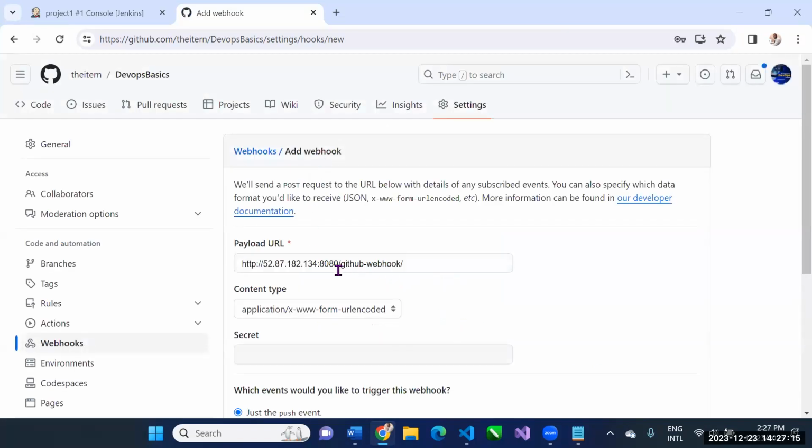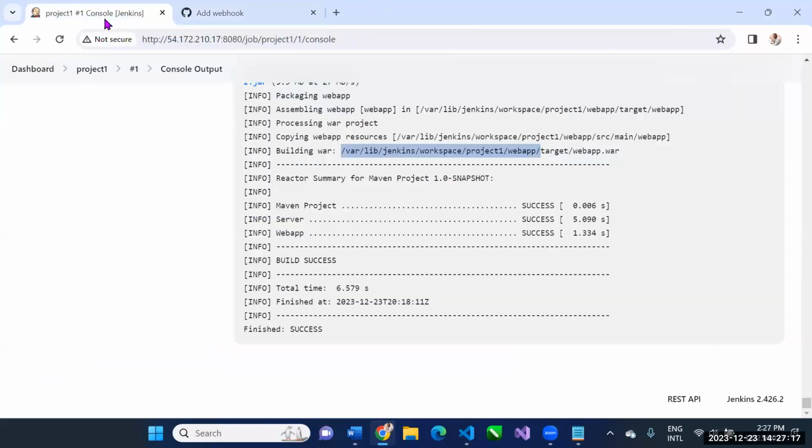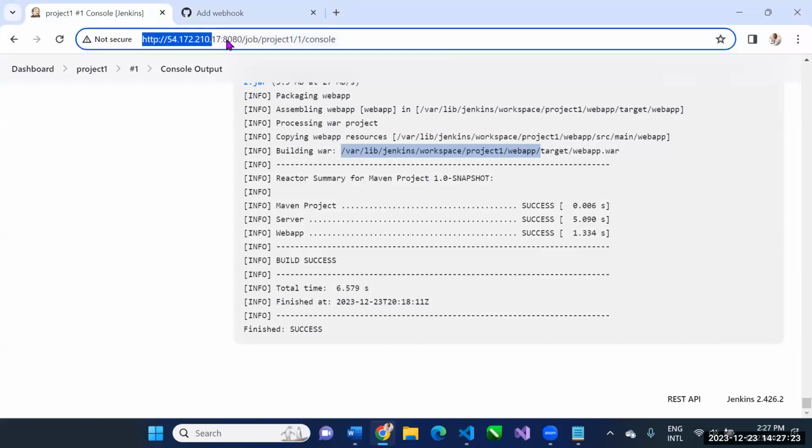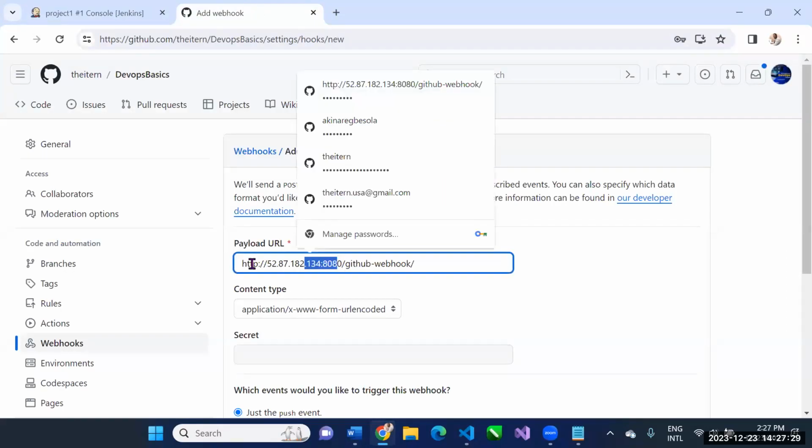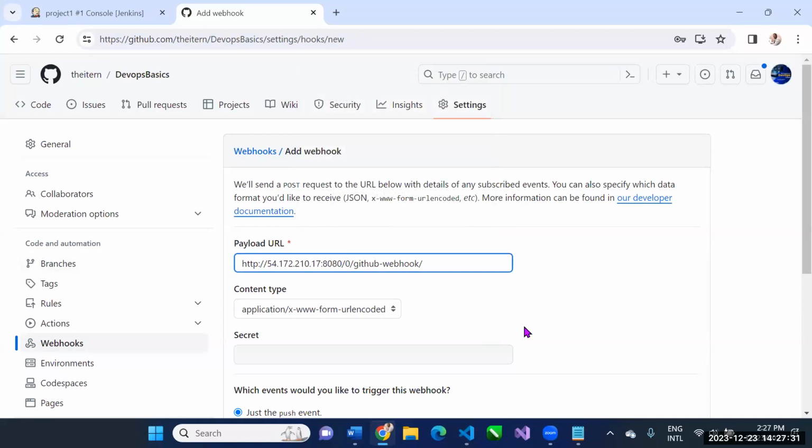Here I put the URL of my Jenkins server. Where's my Jenkins server? It asked me to save it the last time, but I said don't worry, I know it. So it's right here. Look at what it has. I copy that part, Control C, and put it here, Control V. All right.